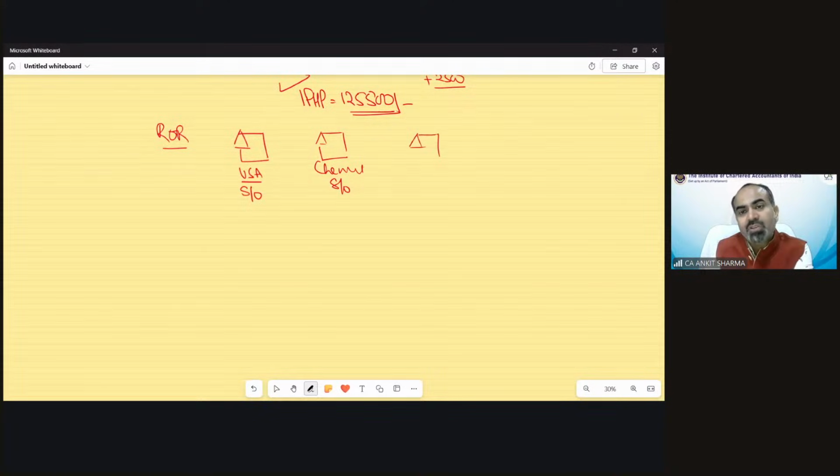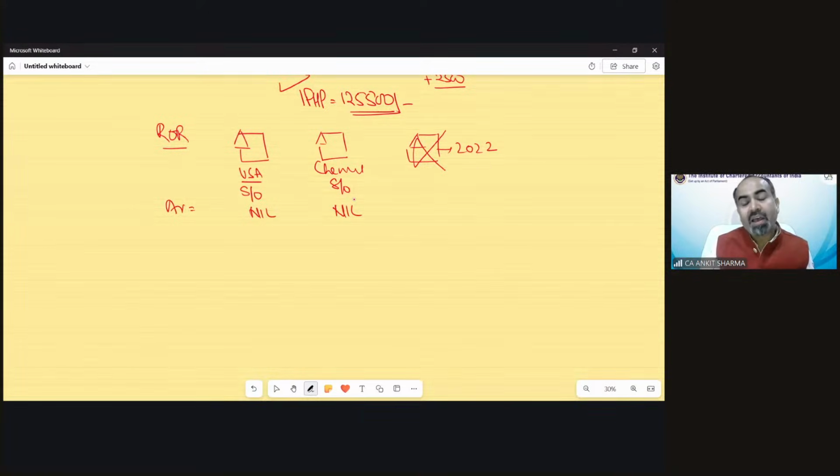One property was in Bangalore, which has been sold in 2022. So this property is not in this year in the hands of Mrs. Rohini Ravi. So she is only having two properties. Both are self-occupied. And under the optional tax regime, annual value of both these properties is going to be treated as nil. Interestingly, the Los Angeles property does not have any loan also. So the answer for this property would remain nil.